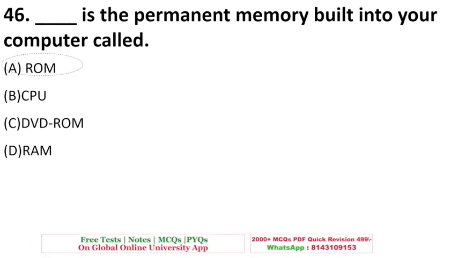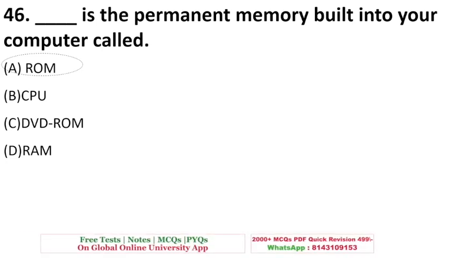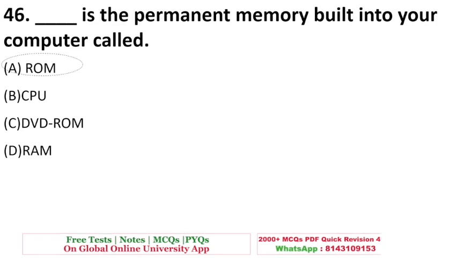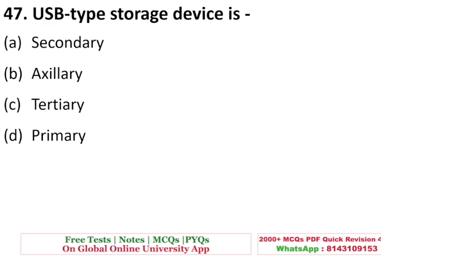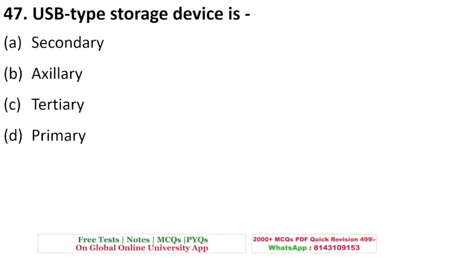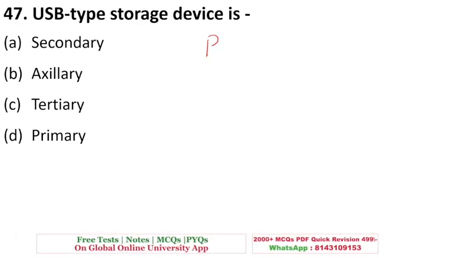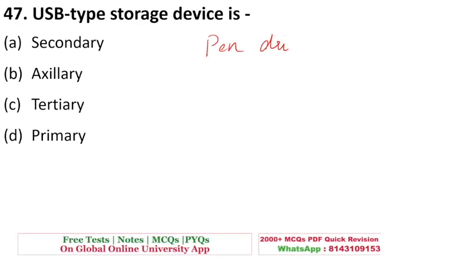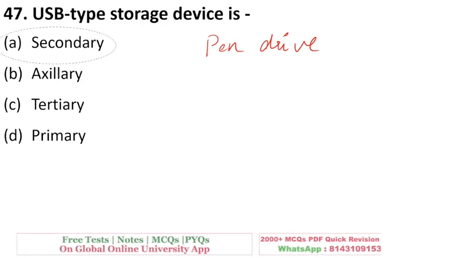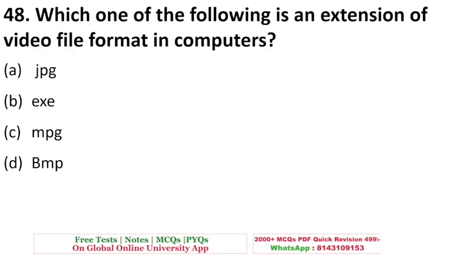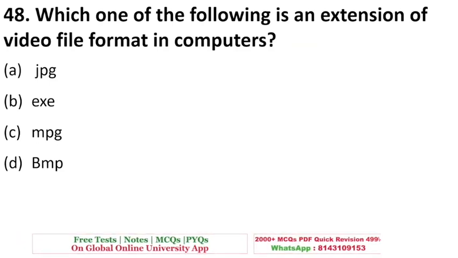Whatever is there inside a room, you cannot change it, and it has very crucial information regarding your computer. Okay, is the answer. USB type storage device is secondary, auxiliary, tertiary, or primary. USB means your universal serial bus, your pen drive. I could say it in a simple word. So, pen drive is an example of secondary storage. Is the right answer.